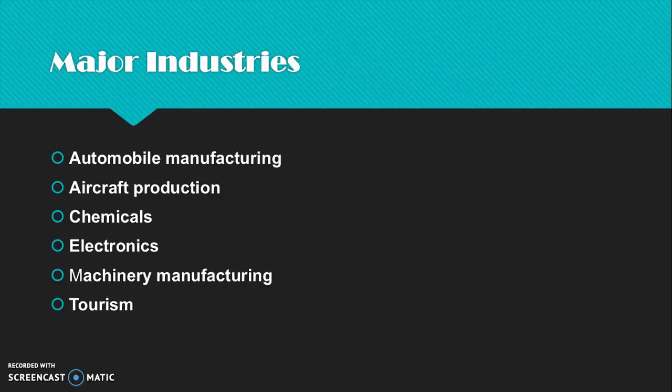In automobiles, there are companies like Renault and Peugeot. They have AXA Group, L'Oreal Group, which is a women's makeup manufacturer, Total and EDF Energy, Schneider Electric, and of course tourism. Tourism like the Eiffel Tower in Paris, their main attraction in their capital city.